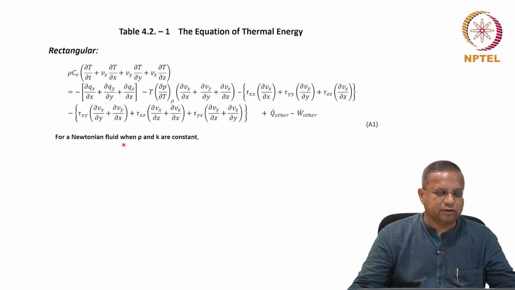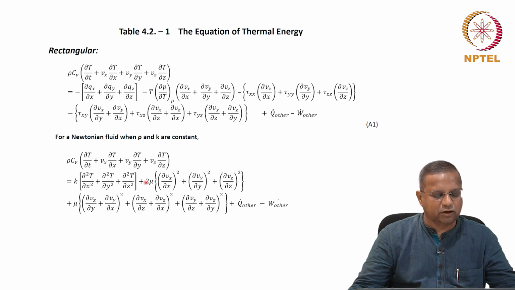That you could do easily if the fluid happens to be Newtonian, and when rho and k, density and thermal conductivity, are constants, then you could write it in this form, following pretty much similar arguments to what we did for the momentum balance equations of motion. So this is for the rectangular Cartesian coordinate system case.